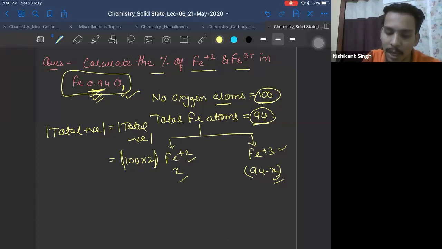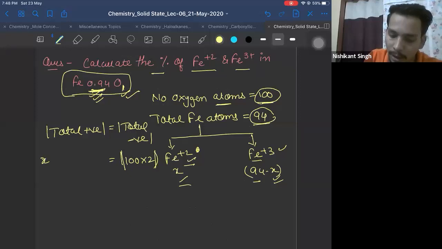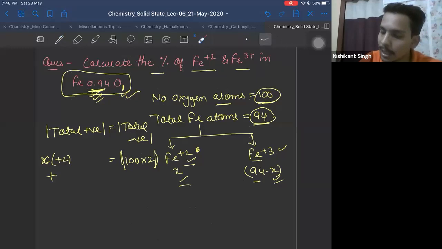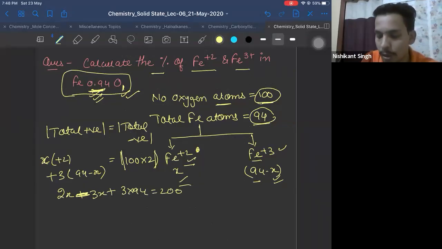Total positive charge is charge of Fe plus 2 and charge of Fe plus 3. One Fe plus 2 carries plus 2 charge. X will carry how much? X into plus 2. Plus Fe plus 3: one Fe plus 3 carries plus 3. 94 minus X will carry how much? 3 into 94 minus X. Now solving this, you'll get 2X minus 3X plus 3 into 94 equal to 200, right?